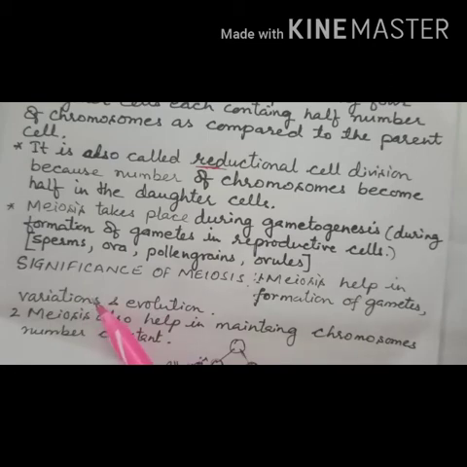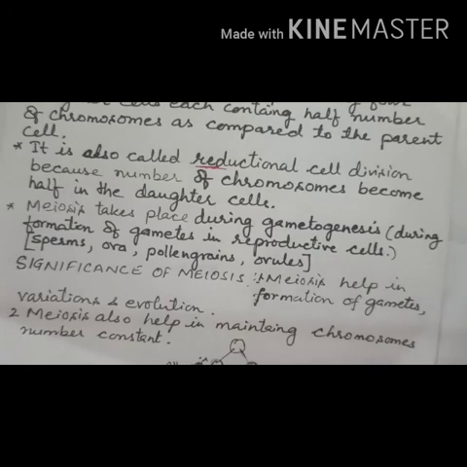All of you are a little bit different from your brother and sister. So these differences are called variations. Meiosis also helps in maintaining the chromosome number constant. Just remember, the stages of meiosis are not in your syllabus, so you will only study meiosis this much, its definition and significances, right?